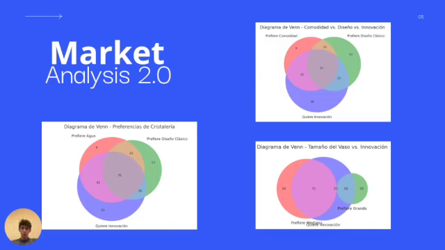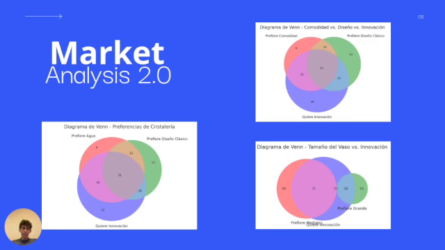Now, also, if we want to grade the commodity versus design versus innovation, the three of them coincided in the fact that they wanted innovation, commodity, and classical designs, but they wanted innovation more than anything else. So the last thing here is the size, and they all preferred the glass of water to be for a volume of between 350 to 500 milliliters.